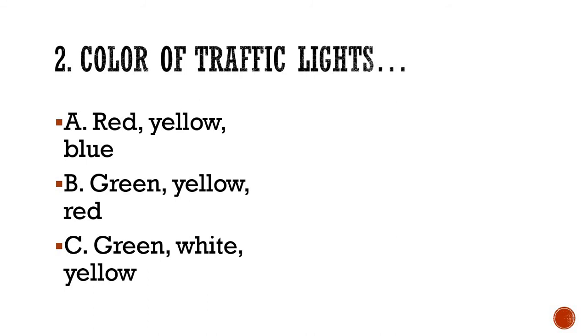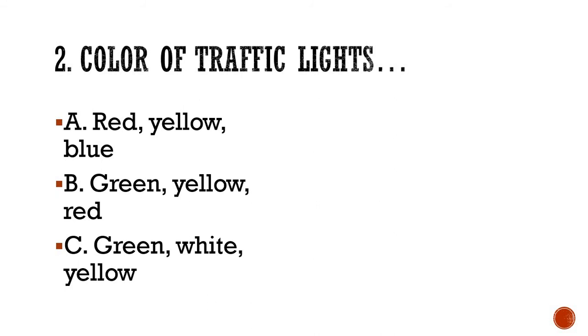Please write down your answers according to your knowledge or what you remember from the previous explanation lectures. So I'll give you a few seconds to write down your answer. You can just write A, B or C. Even if you want to write the detail, you can write it down. Color of traffic lights. We even have discussed the detailed use of each light. So the one who have watched the lectures in the sequence might be able to give the answer for this. Is it red, yellow, blue? Or is it green, yellow, red? Or is it green, white, yellow?